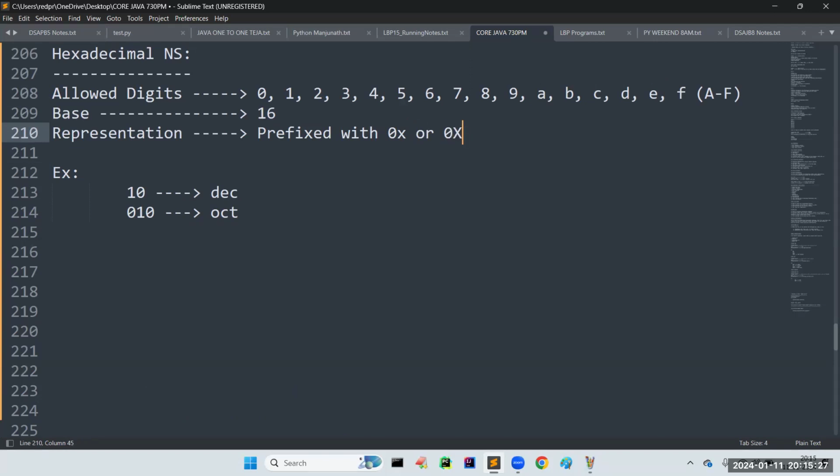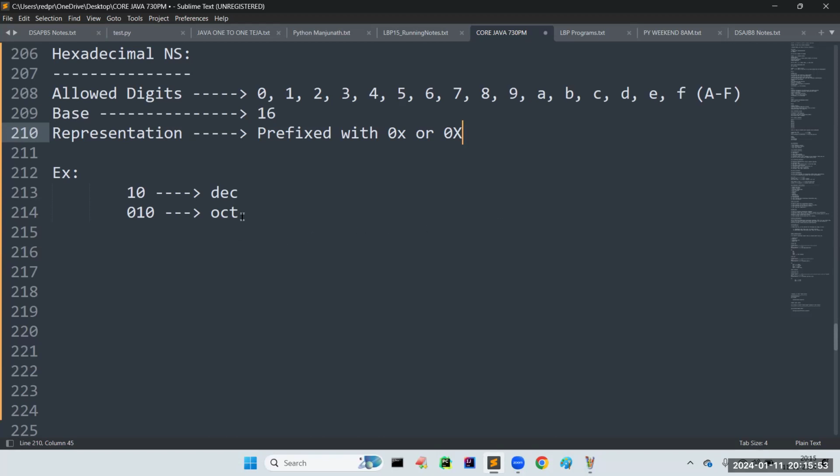Some people may take small x, some capital X. Which is correct? I don't want to give any ambiguity, so let us allow the user to use either small letter or capital letter. Both I will take. This is the area where Java is not case sensitive; you can use either lower or upper case.